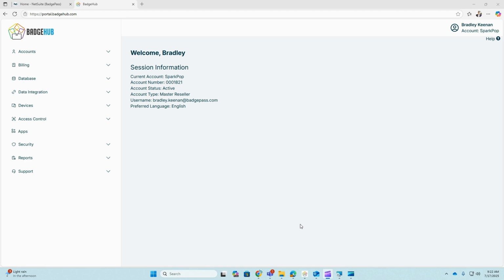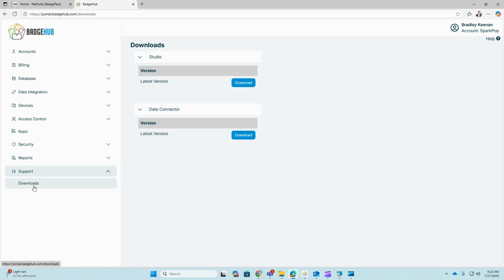Today we'll go over how to download and install the BadgeHub data connector. To begin, sign in to your BadgeHub portal. Once logged in, click on Support on the left side of the screen, and from the drop-down menu, select Download. Under the Data Connector section, click the Download button and wait a few moments for the file to download.